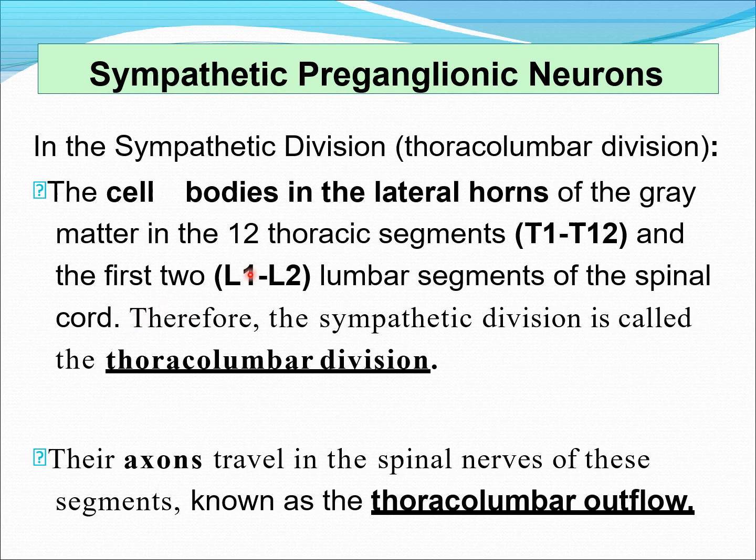Since it originates from thoracic and lumbar segments, the sympathetic division is also called the thoracolumbar division. The preganglionic neurons travel in the spinal nerves of these segments, so they are called thoracolumbar outflow.